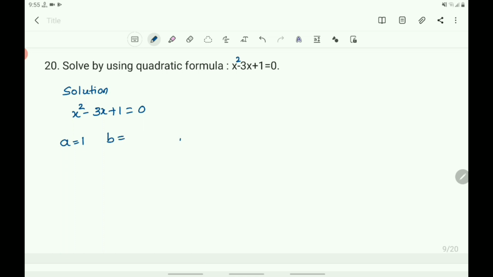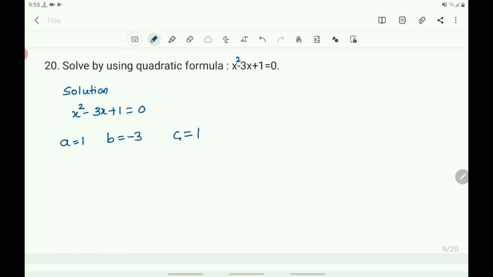Then b is the coefficient of x. What is the coefficient of x? The coefficient of x is minus 3. You write it as minus 3. Then what is c? c is the constant, that is plus 1. With sign you have to write, so it is plus 1. Now you write the formula.